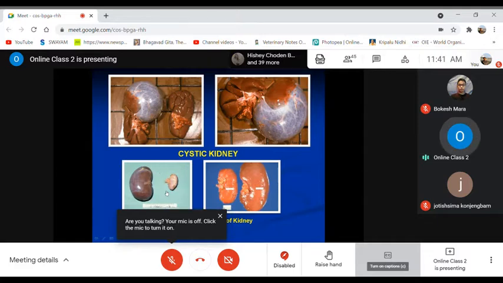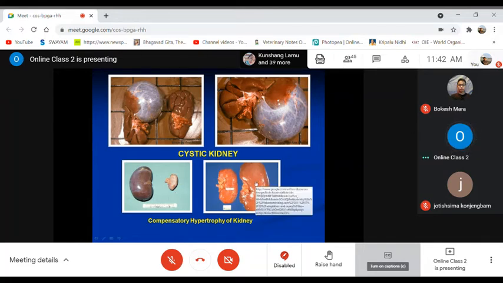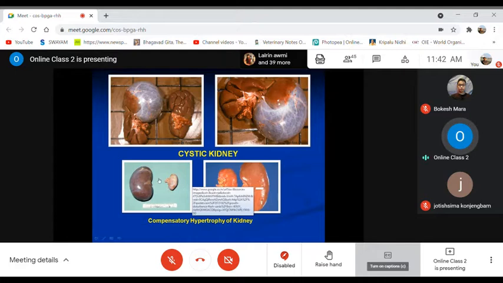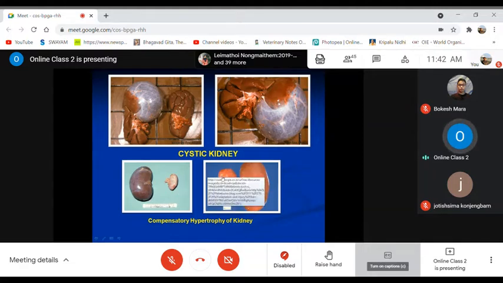And when we are talking about the compensatory hypertrophy of the kidney, the other one may be of rudimentary size, or it is completely absent. This is the normal size, for example. Then when there is absence of one of the kidneys, the kidney which is present will get hypertrophied due to the absence of the other one.